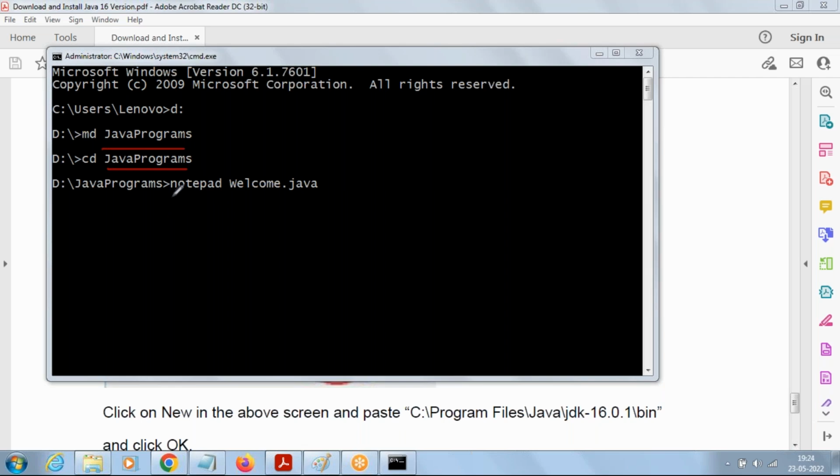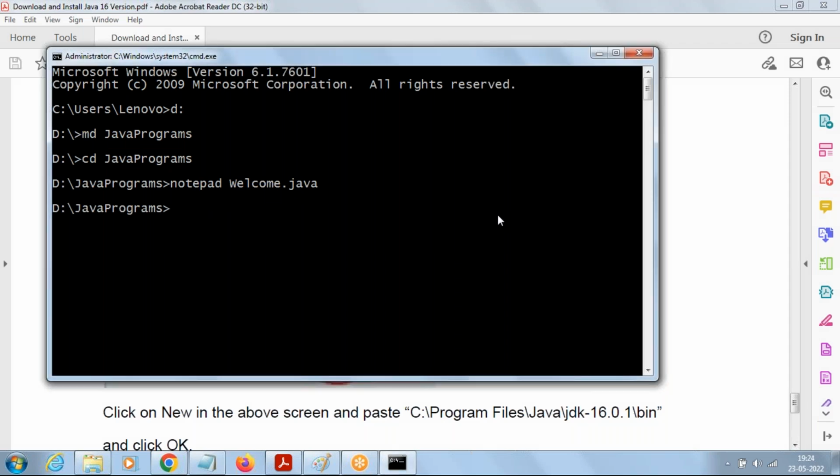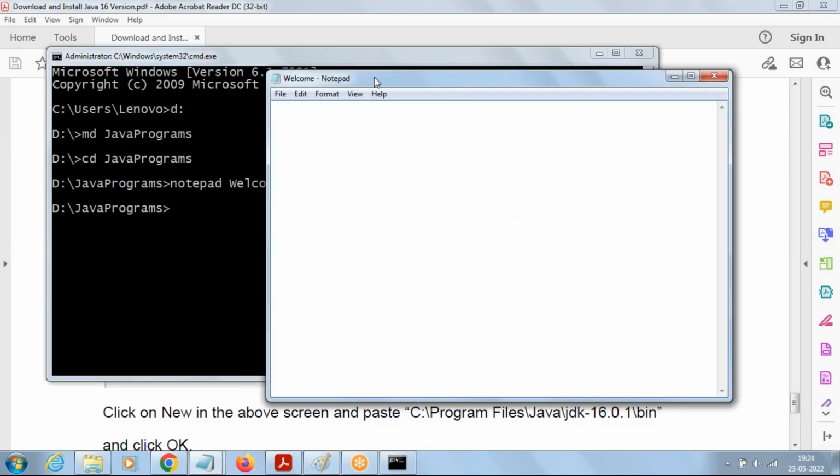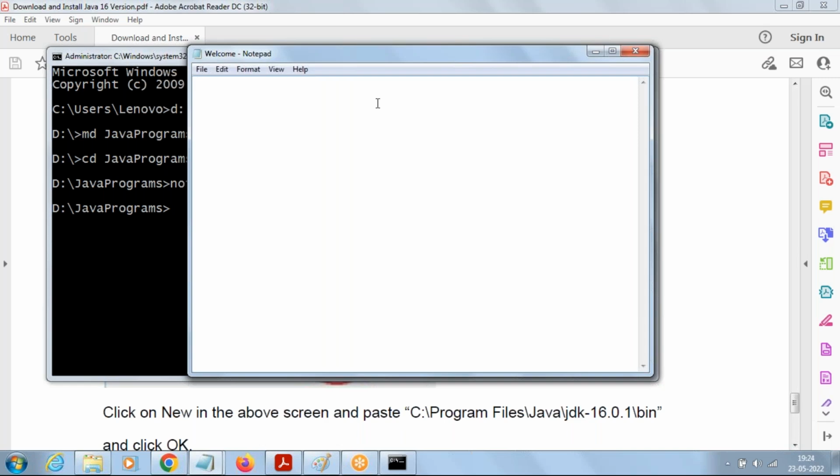Now, whenever we want to create a Java source code file, I'm using a text editor like Notepad and go with the name of the file, welcome.java. There. So just say Notepad welcome.java, press enter key, click on yes button, then start typing the code. Slash slash to display welcome message onto the screen.